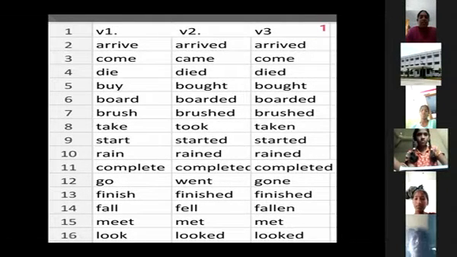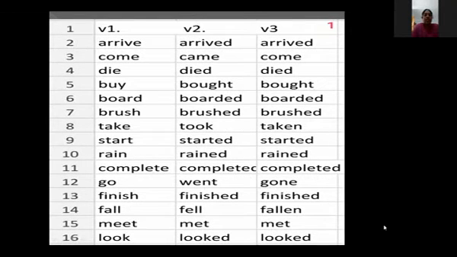So here on the screen, a list of words are displayed. V1, V2, V3. So these words I have given, you can note down in the classwork. For this exercise, I have given a few words, which are displayed on the screen. You can see verb 1, verb 2, verb 3. That means present form, past form, past participle form of the verbs I have given. So just check once on the screen.